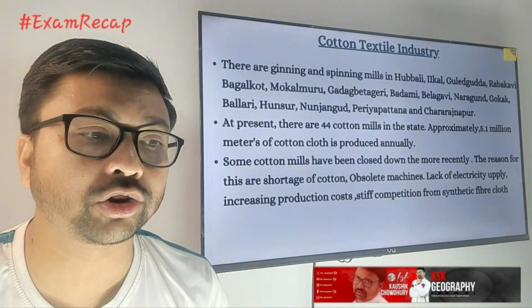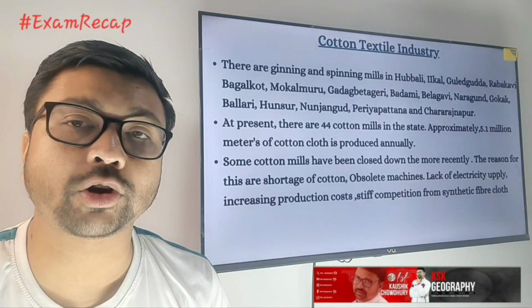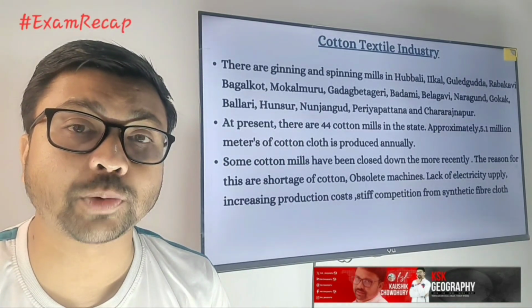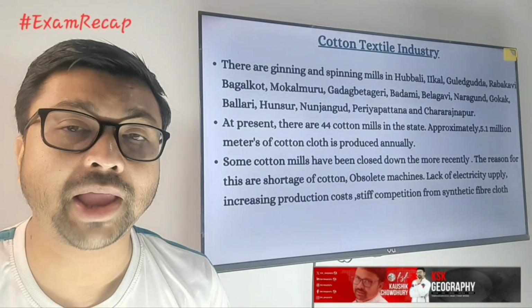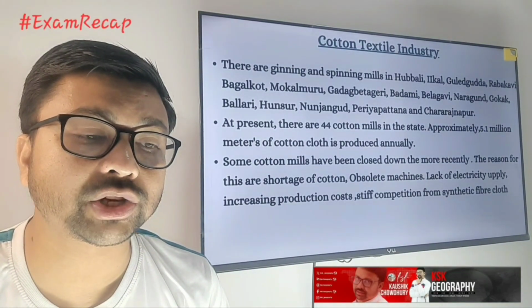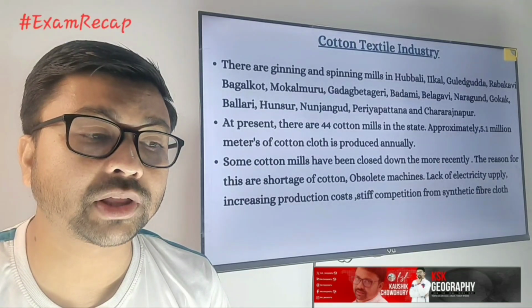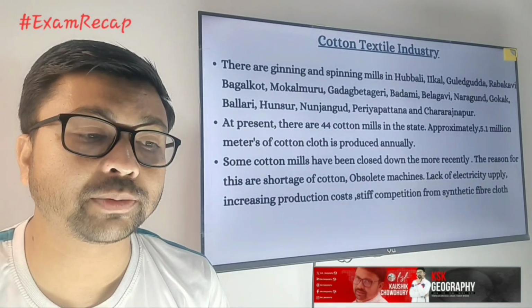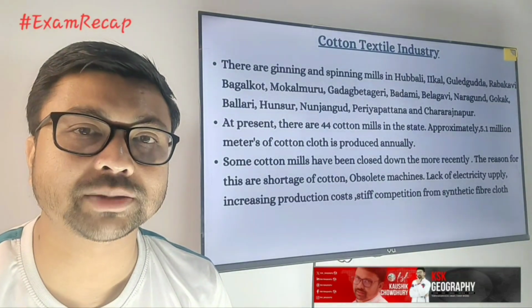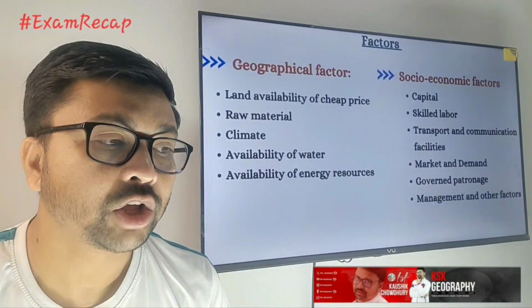Next, another agro-based industry, that is the cotton textile industry. Remember, for the cotton textile industry the raw material is cotton, and cotton is produced much more in the black soil area or Deccan Plateau area. So the cotton textile industry develops close to that area. The two states famous for the cotton textile industry are Maharashtra and Gujarat.